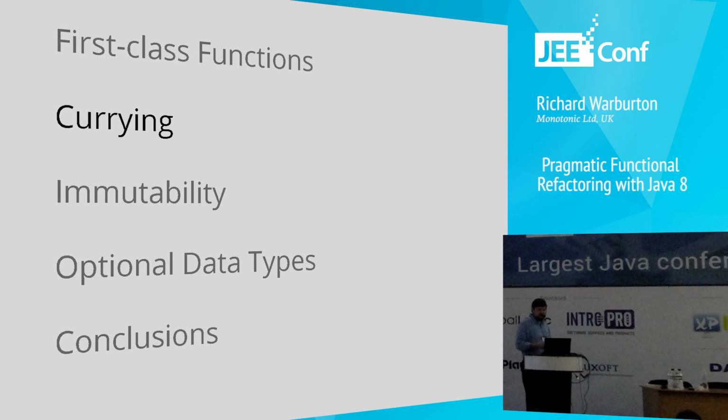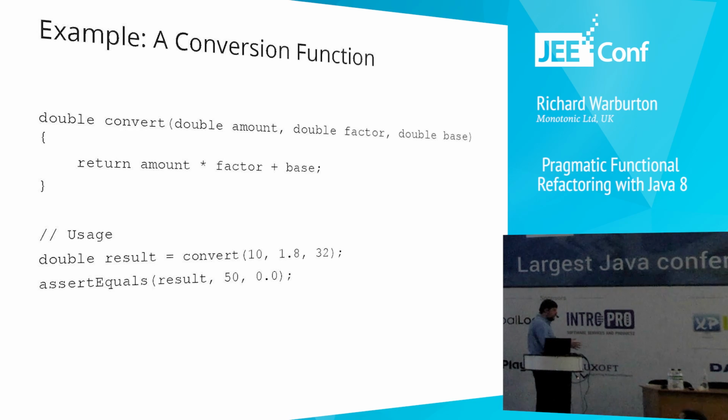Let's talk a little bit about currying, shall we? Before we explain what currying is, let's just think about a simple example conversion function. This is a function that does a kind of linear conversion, y equals mx plus c type stuff. You bring in an amount that you want to convert from, you multiply it by some factor, and then you add a base to that. For example, we can use this to convert temperature by taking a factor of 1.8 and a base of 32, and then we can convert from Celsius to Fahrenheit.